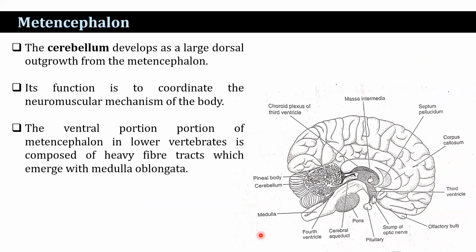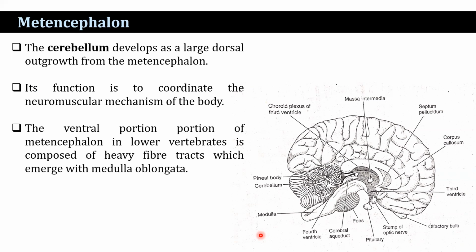Now come to the metencephalon. The cerebellum develops as a large dorsal outgrowth from the metencephalon. Its function is to coordinate the neuromuscular mechanism of the body. The ventral portion of the metencephalon in lower vertebrates is composed of heavy fiber tracts which merge with the medulla oblongata.